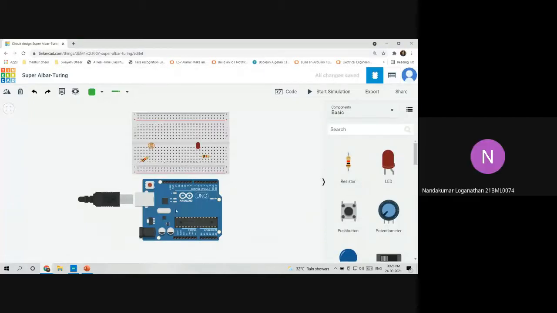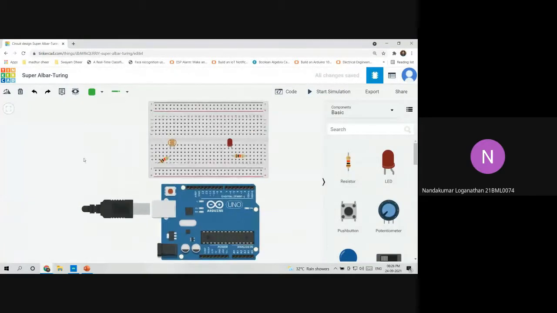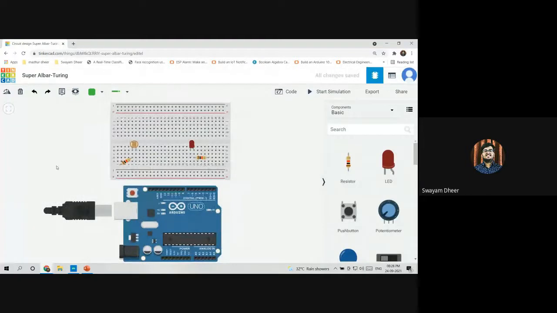Can you zoom a little bit? Yeah, sure. Is it visible now? Okay, fine, thank you. So can anybody tell me where are the analog pins in the given Arduino board? A0 to A5, on the bottom. Yeah, A0 to A5, absolutely correct. So I'll be connecting the photoresistor to pin number A0.